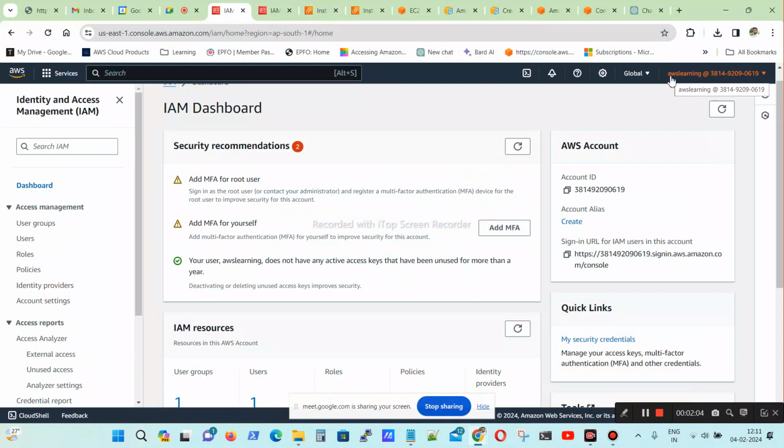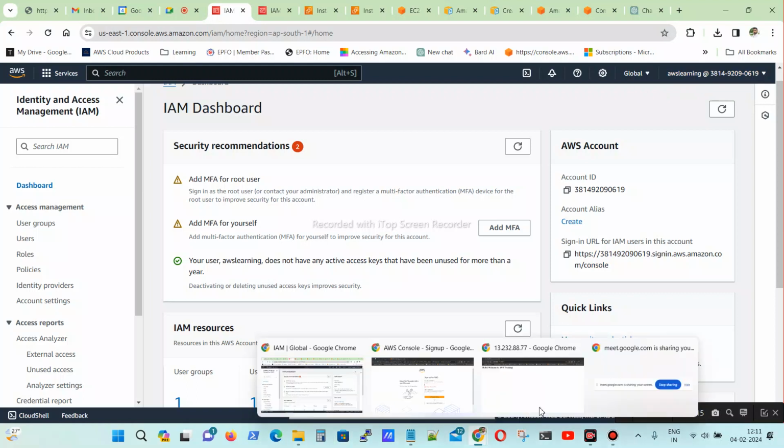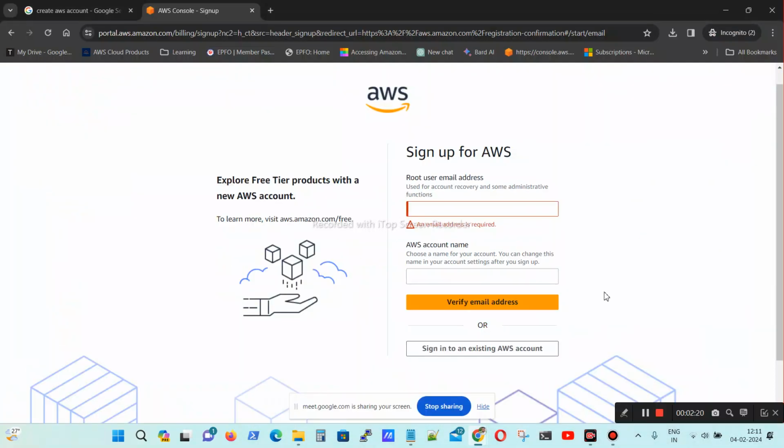Sampath, are you able to hear me properly? Yeah, I can hear you. Okay. This is my AWS account, AWS Learning I gave. I went here and created it. These are the steps I followed, because I wanted to test something before giving the demo.